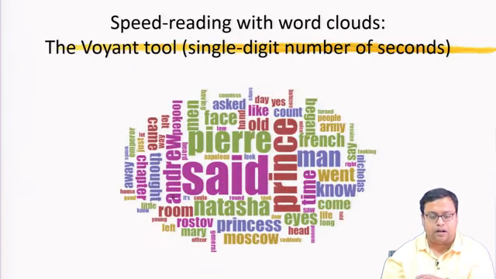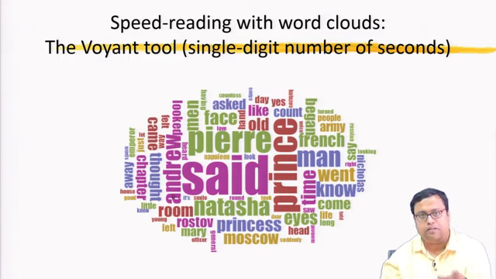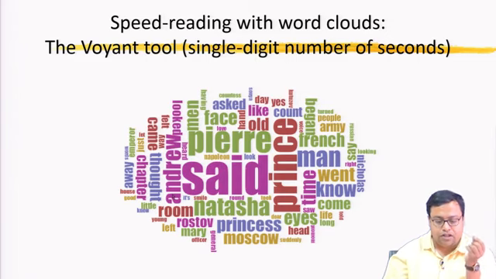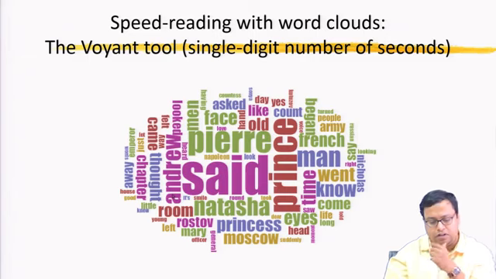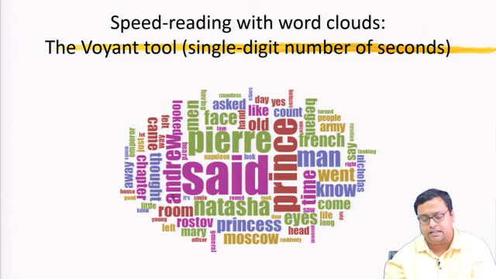So, speed reading with word clouds, what we can do is we can quickly create this kind of a word cloud. This says which are the most common, most used words. So, we can quickly know that okay, there is some prince there, there is also princess, there probably their name is Pierre and Natasha and they said something to each other, their name can be Andrew also, and this is said in the context of Moscow. So, I can quickly tell what is the context of this particular text.